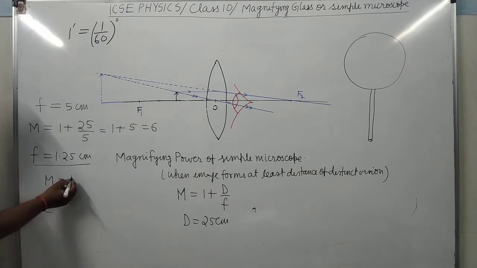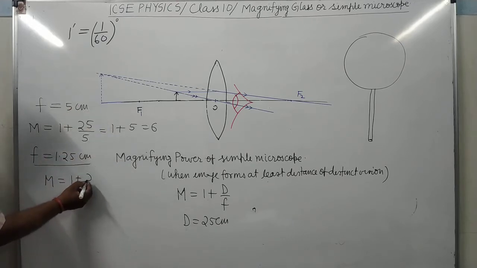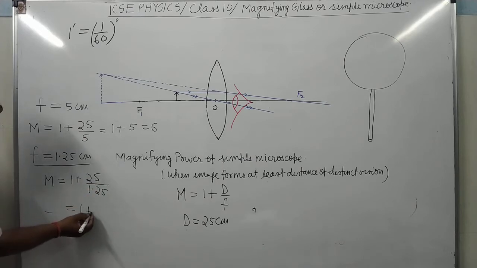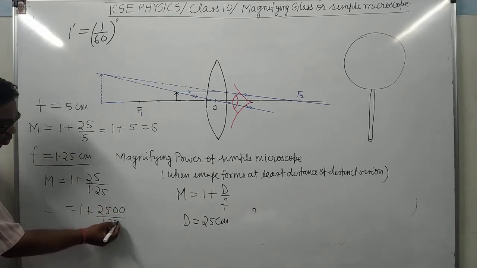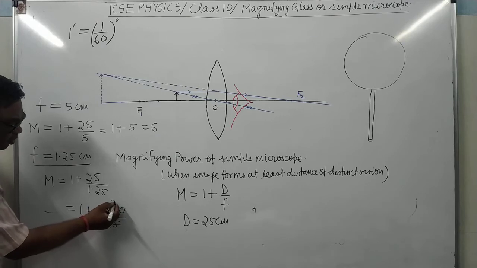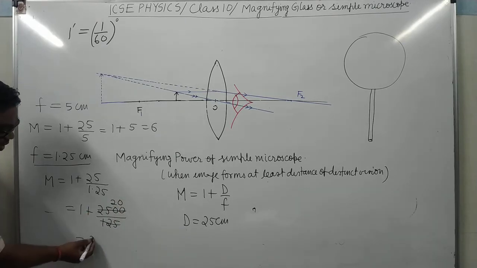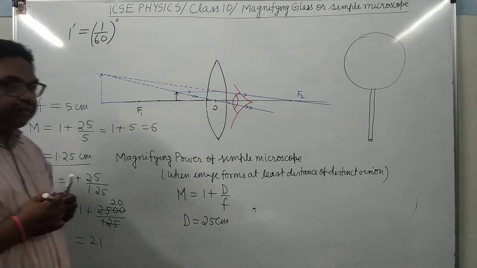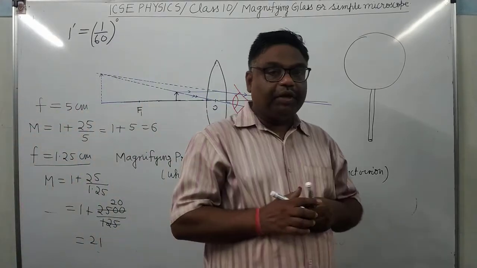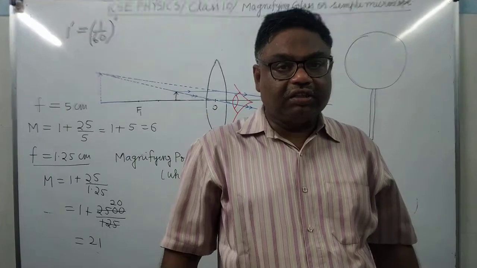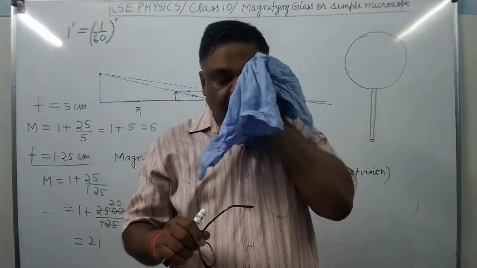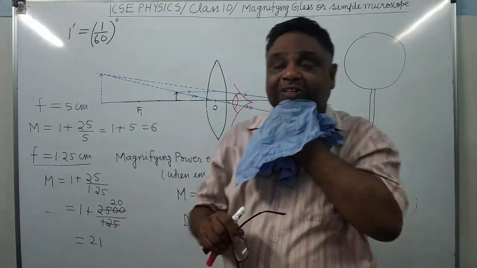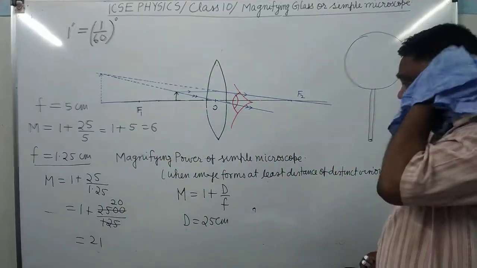Then what will be M? 1 plus D, how much? 25 upon 1.25. So it will be equal to 1 plus 2500 upon 125. So 125 into 20, that is 21 times. Means if the object is 1 centimeter, the image will be 21 centimeter long. It's clear? So this is the magnifying power of the simple microscope, and this is the maximum magnifying power. In this case, we get the maximum magnifying power.